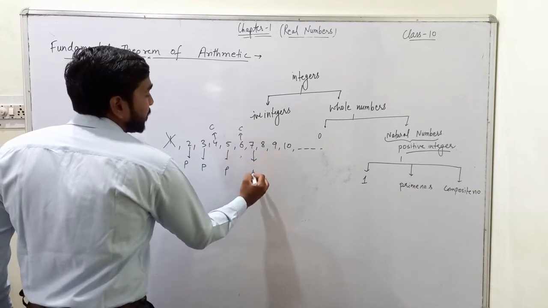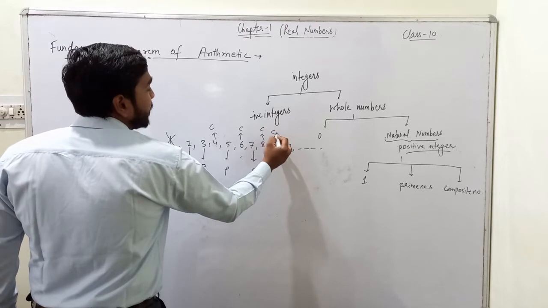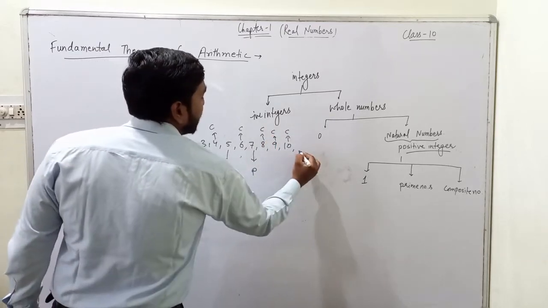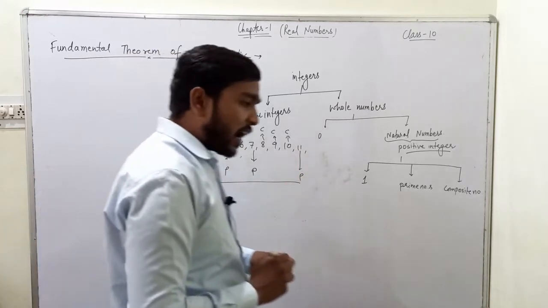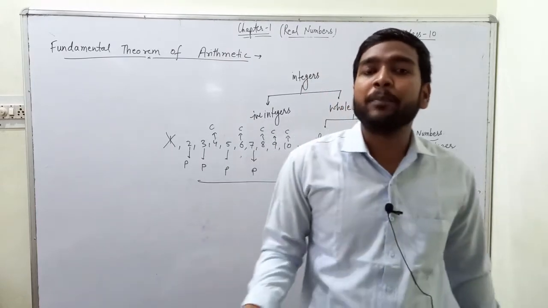This 7 is again a prime number. This 8 is a composite number. This 9 is a composite number. This 10 is a composite number. Then the next number 11 will be a prime number. So what matters is after 1, every number is either prime or composite.